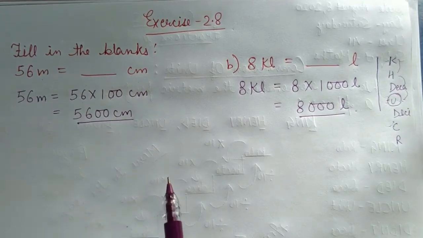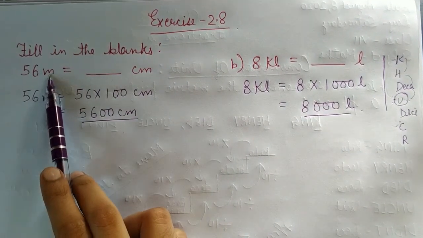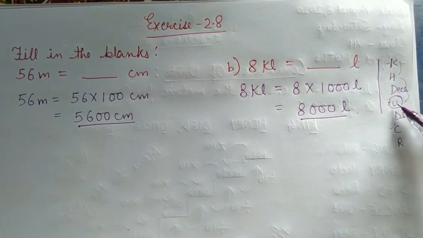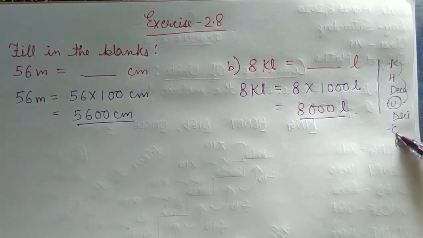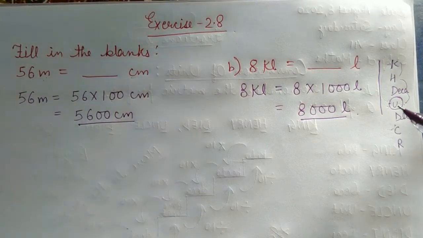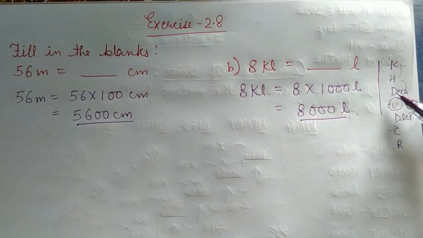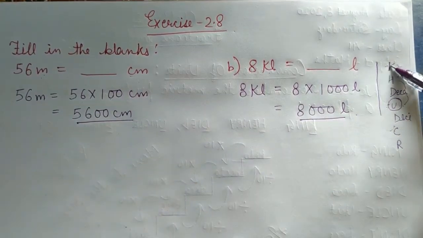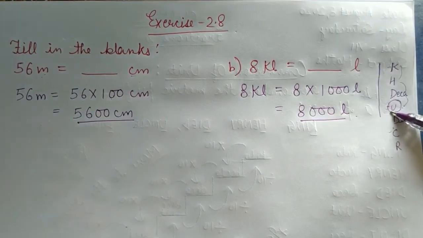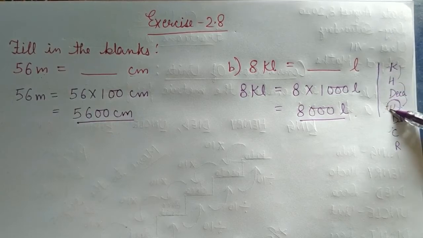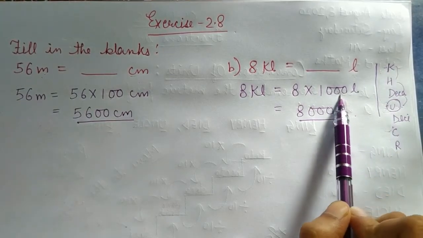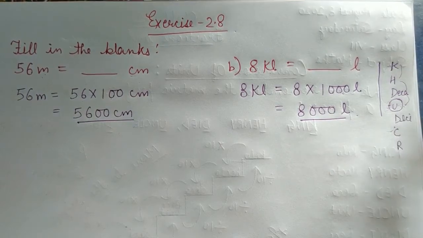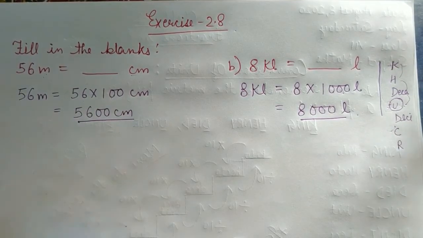I am just repeating. In this question we were moving from base unit to centimeter, that is to C. So from here we were coming here, that is 2 places we are moving, so we have multiplied by 100. Here we were coming from this position to this, means 3 places we were moving, so we have multiplied by 1000. Just remember, when we are coming downwards we multiply, when we go upwards we divide.